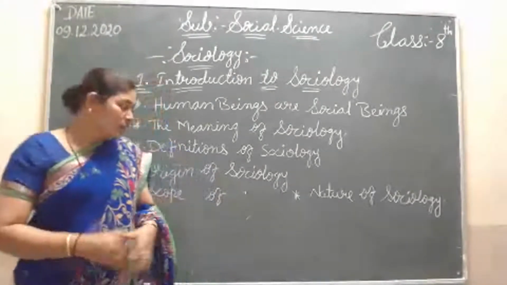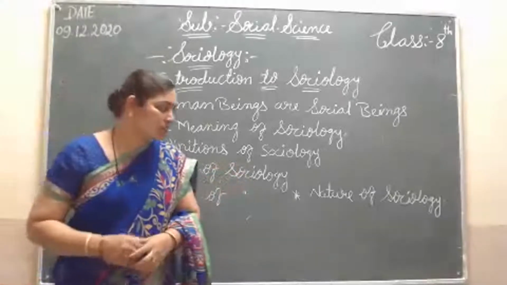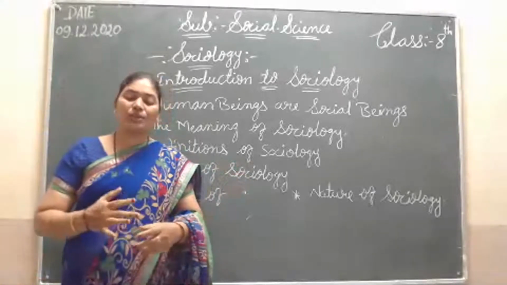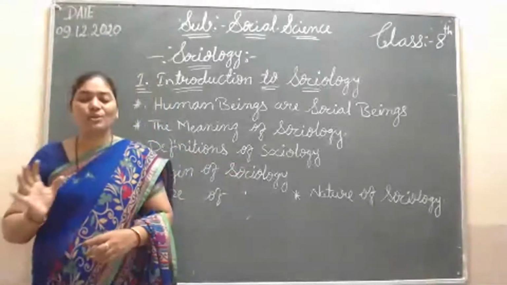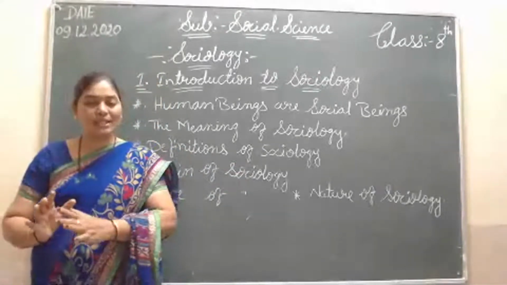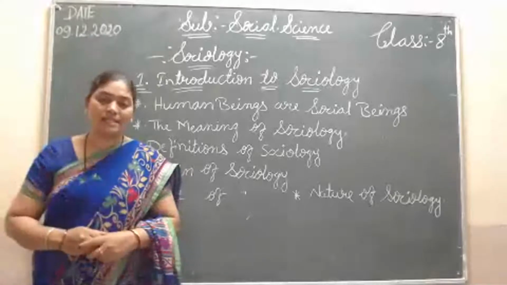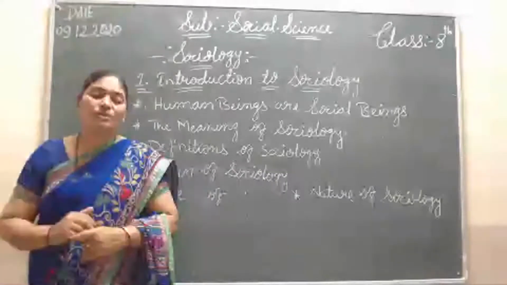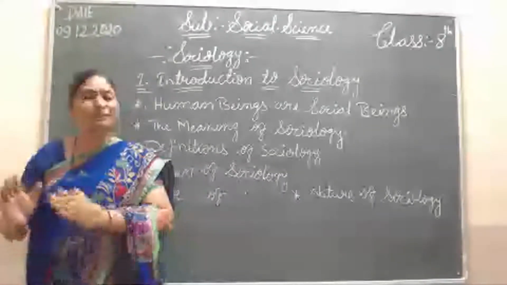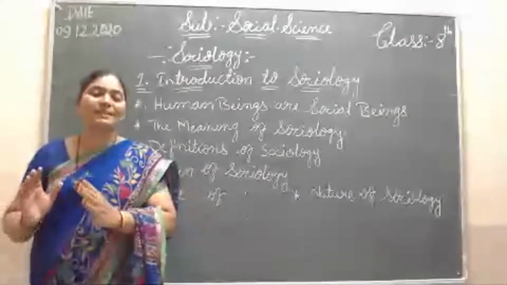So next, nature of sociology. Sociology has a unique place among all the social sciences, because it studies the society, not the other things. So that's why it has a nice place.